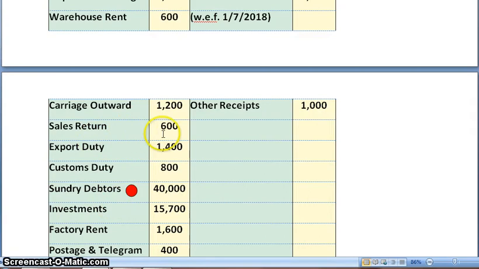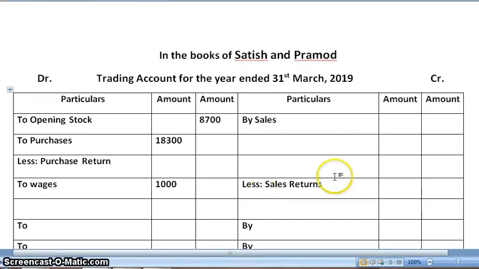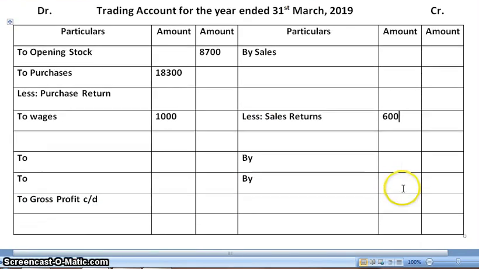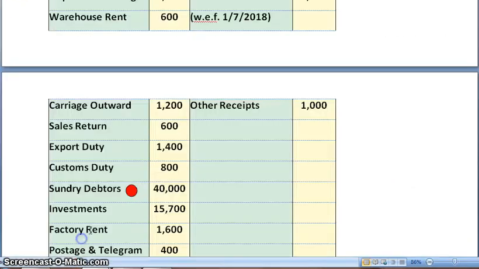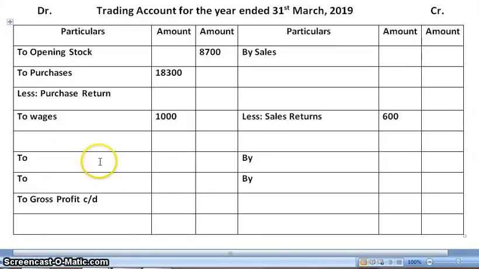Next, sales return 600. We will be subtracting from sales in trading account. Sales return amount is 600. Next, export duty. Again, P&L account debit side.